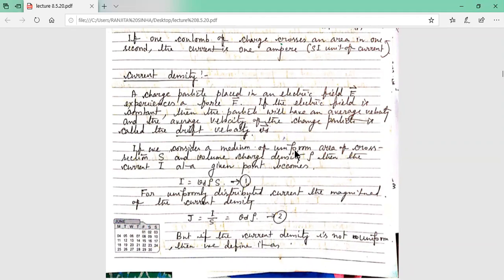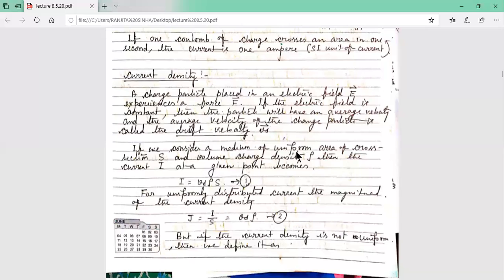Drift velocity is very important. It may be given in MCQ what is meant by drift velocity. So drift velocity is: if a charged particle is placed in a constant electric field, then the average velocity of the charged particle is called the drift velocity.